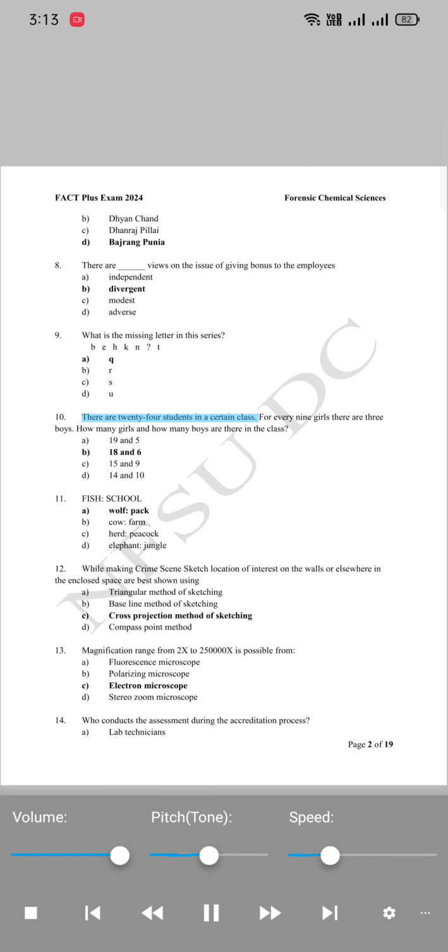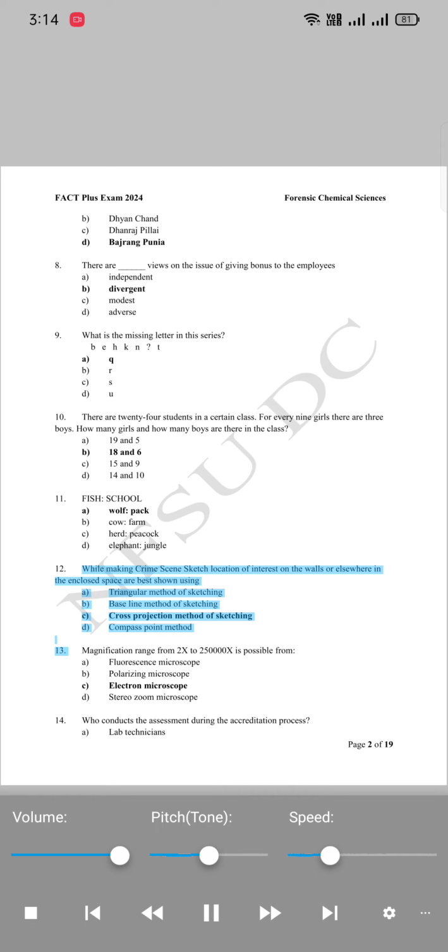10. There are 24 students in a certain class. For every 9 girls there are 3 boys. How many girls and how many boys are there in the class? A. 19 and 5. B. 18 and 6. C. 15 and 9. D. 14 and 10. 11. Fish, school. A. Wolf, pack. B. Cow, farm. C. Peacock, herd. D. Elephant, jungle.